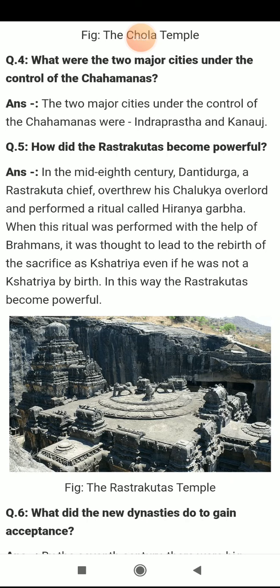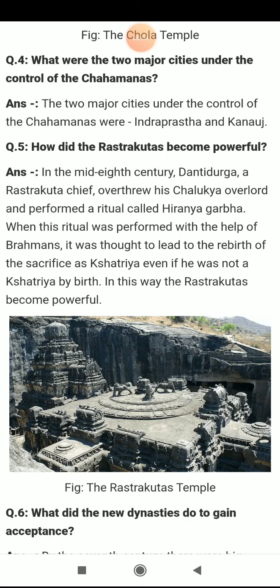He performed this holy ritual named Hiranyagarbha, and after performing it, they became powerful. What is given here in your answer? In the mid 8th century, Dantidurga, a Rashtrakuta chief, overthrew his Chalukya overlord and performed a ritual called Hiranyagarbha, right?